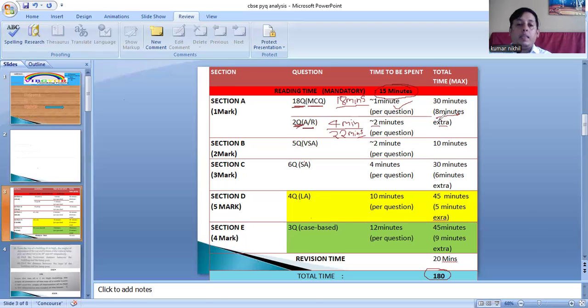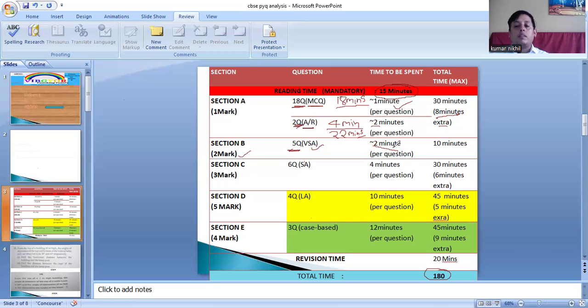Next one is section B. Section B is of 2 marks each. So there are 5 questions. That is, it is very short answer, right? I have assigned 2 minutes per question, because these are 2 to 3 lines questions. Okay. So for thinking and solving the question, I have assigned 2 minutes for each question.